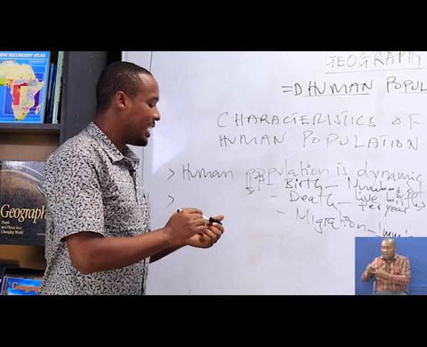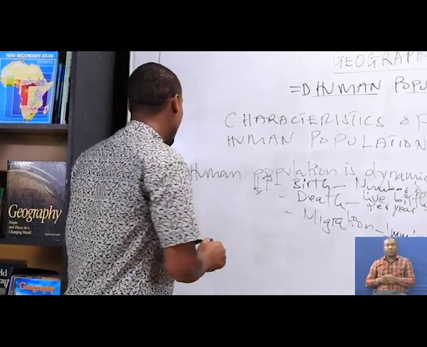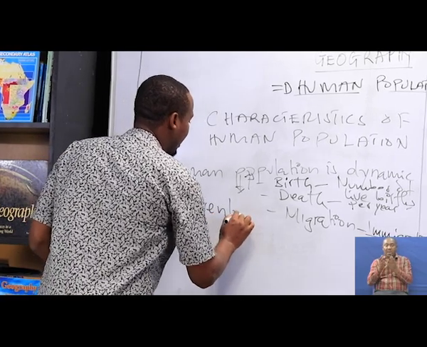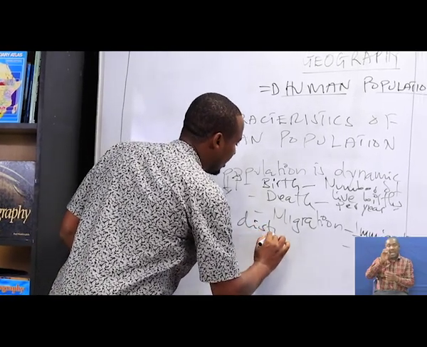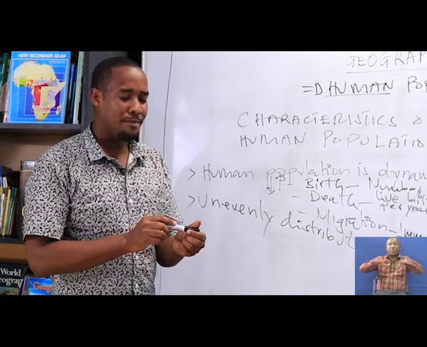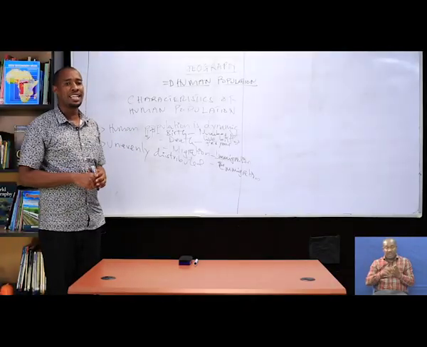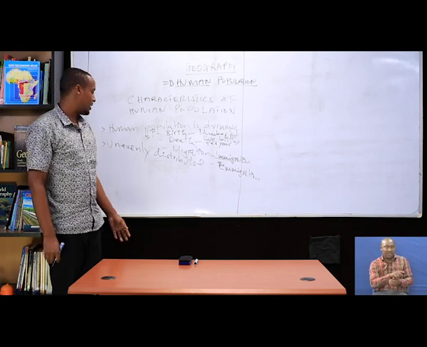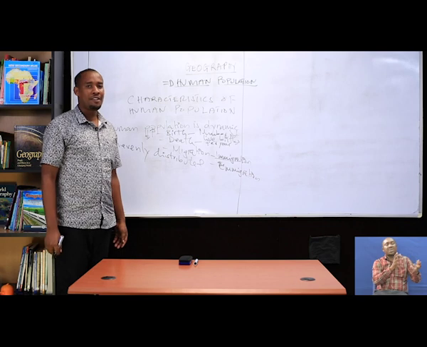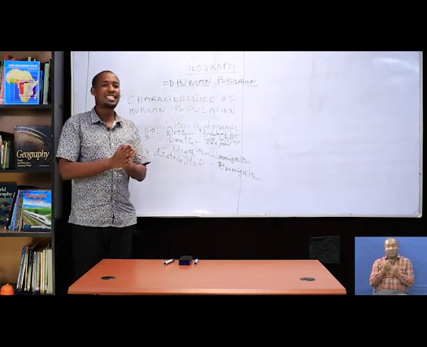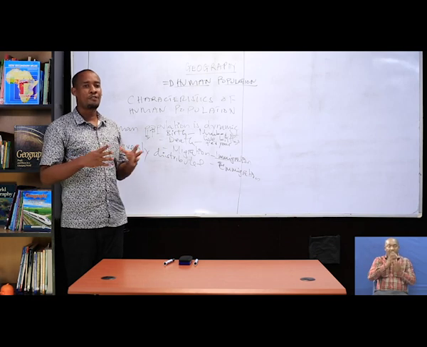Then the second characteristic, I said human population is unevenly distributed. That means some areas have high populations while other areas have low populations. In East Africa, some regions have high populations because of several factors.